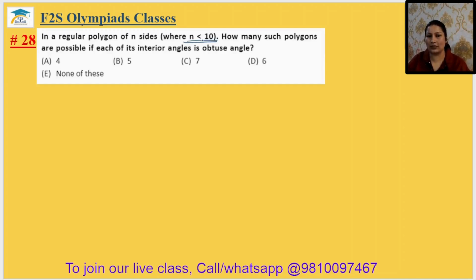Considering this condition, sides can be your 3, 4, 5, 6, 7, 8, 9, बस 9 तक हो सकता है.